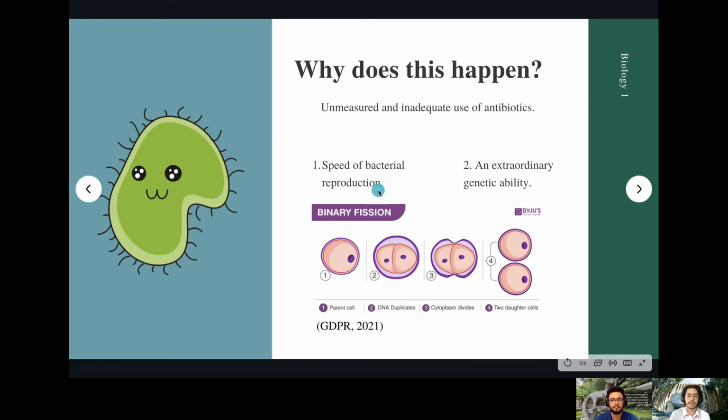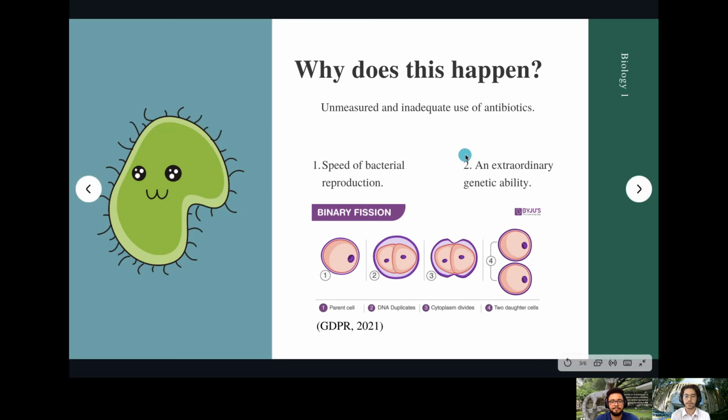So in this case, this type of reproduction is exponential, and this happens because of binary fission, which means you have one cell and that cell replicates exactly the same material. You have the identical material from one cell to the other cell. Now there can be mutations, but in this case, the thing is that they have the same material.